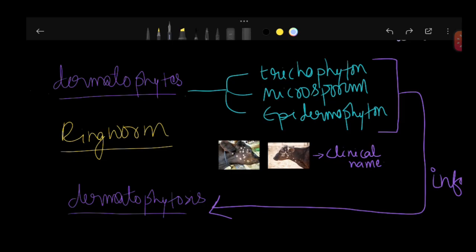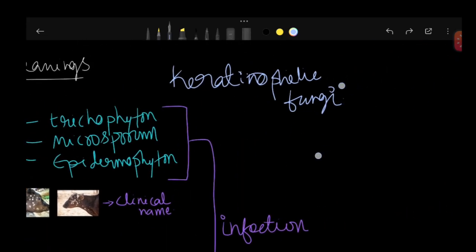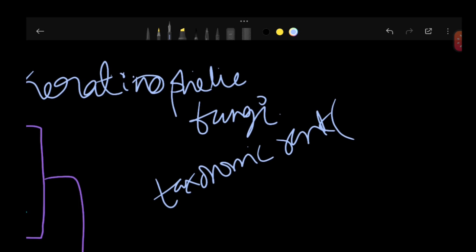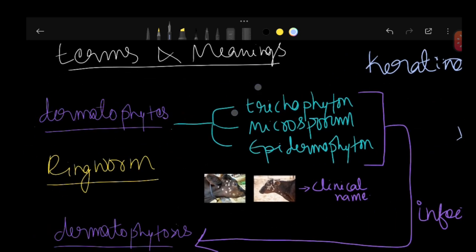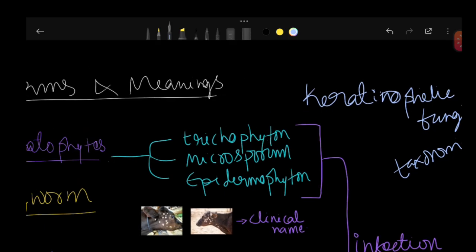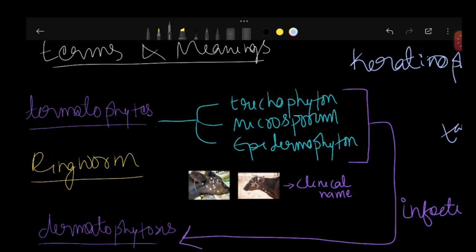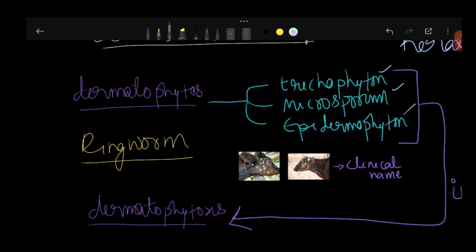The first one is dermatophytes. Dermatophytes are not a taxonomic rank. That is, it is not a family or a genus. Then what is it? Dermatophytes are a group of fungi. This is a mycological group of fungi which have an ability to infect keratinized tissues of the body. Another name for these fungi is keratinophilic fungi, because this group of fungi has an affinity towards keratin protein of the body tissues. The dermatophytes include Trichophyton, Microsporum, and Epidermophyton. This is about the dermatophytes.